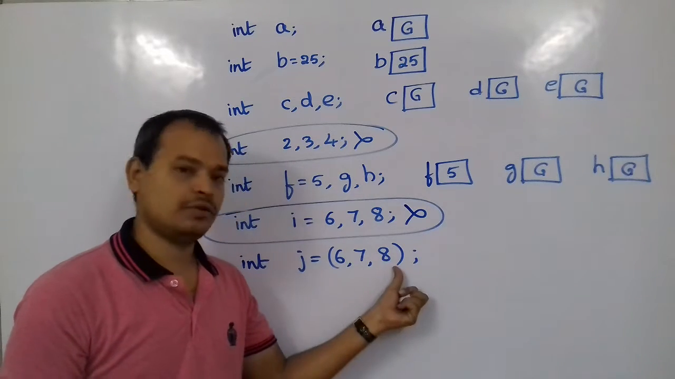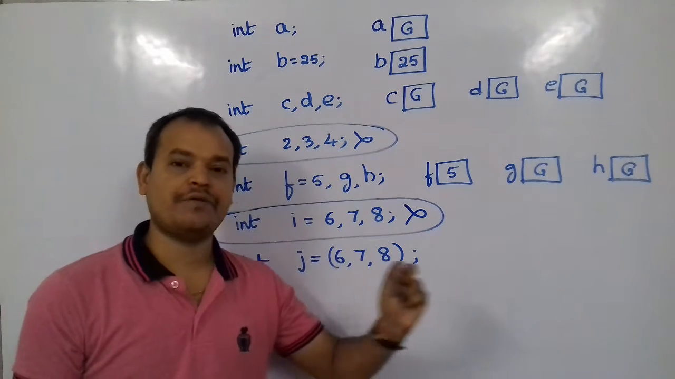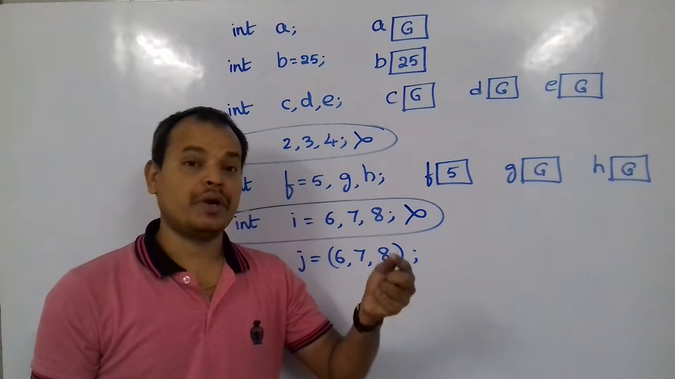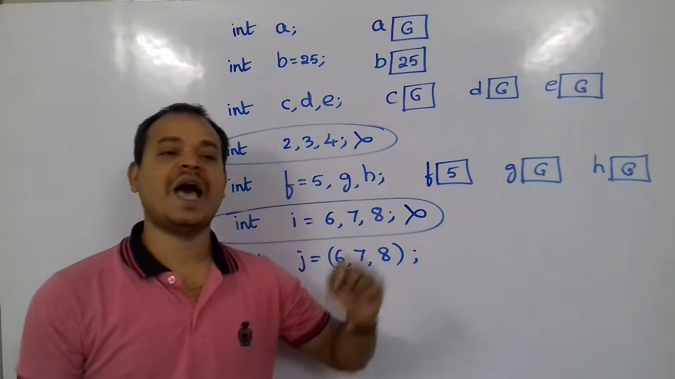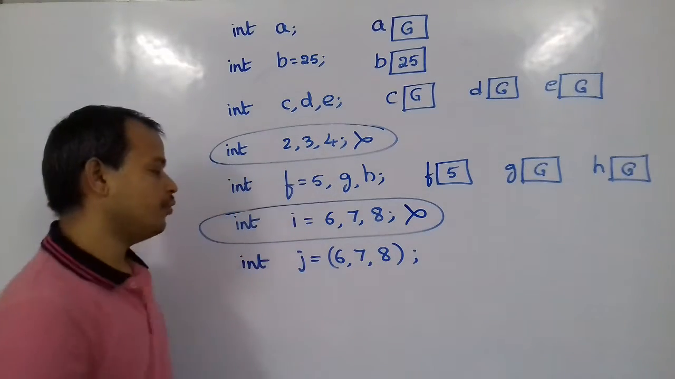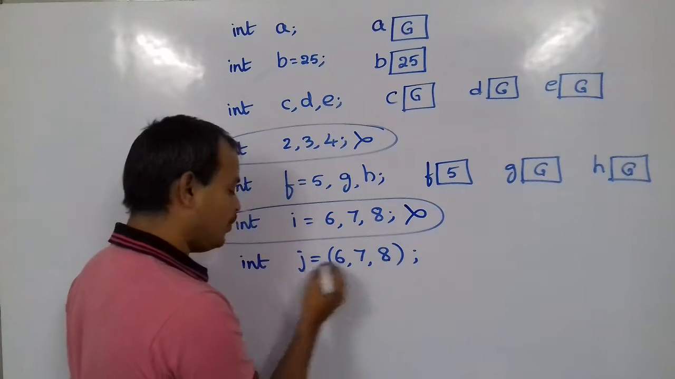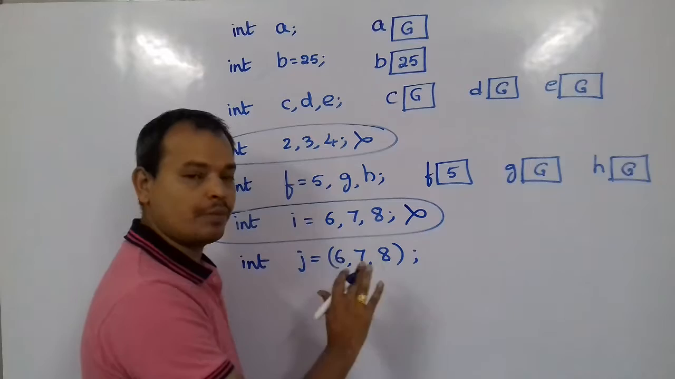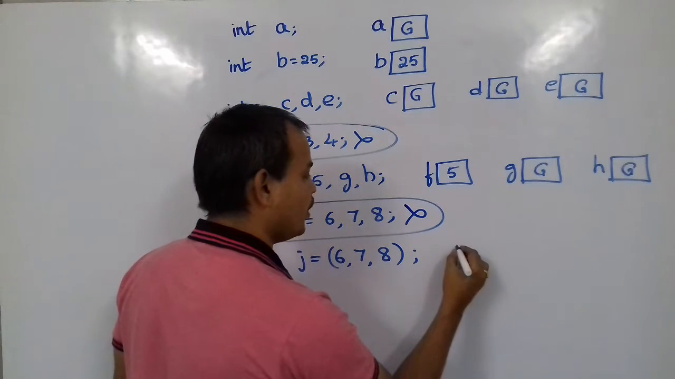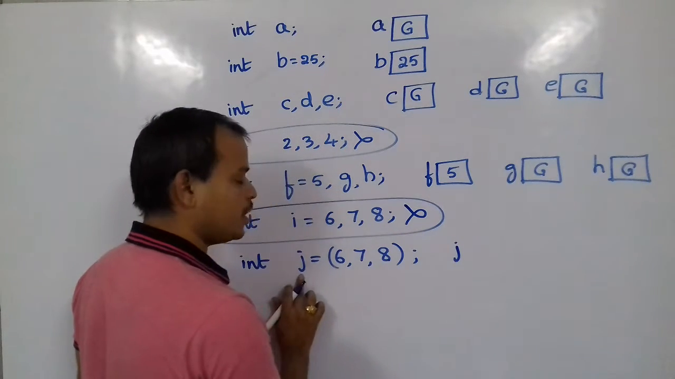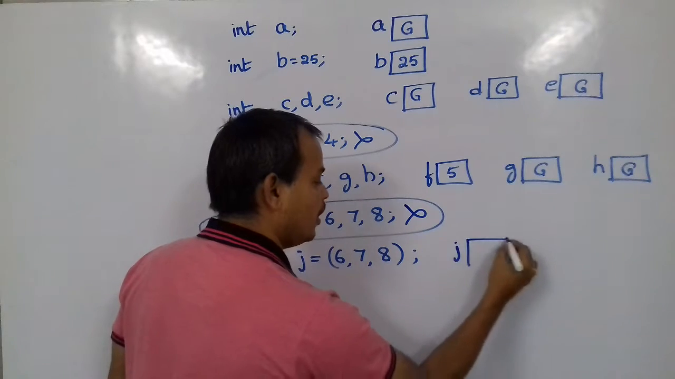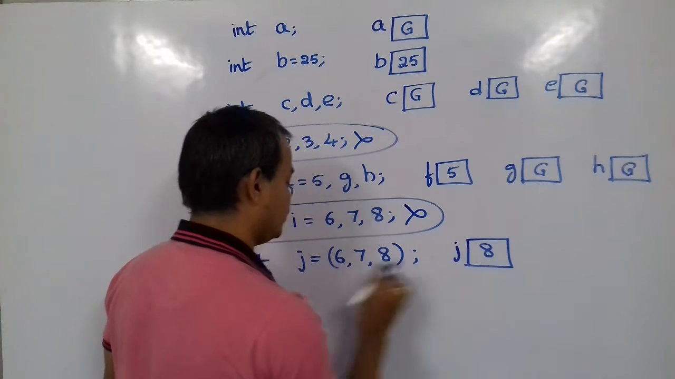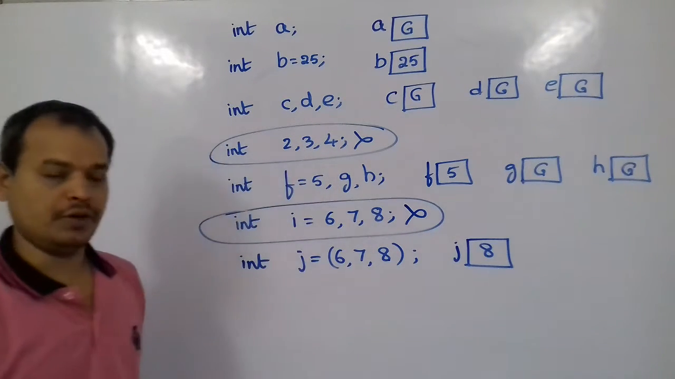It will be 8. When we write a set of values separated by commas but only one value should be taken, then the last value will be taken. So with this, this 8 will come into j. The system will check 6 and 7 but they will not be considered into j. So what we get from this statement is j is a variable created with value 8. 6 and 7 are not taken into this.